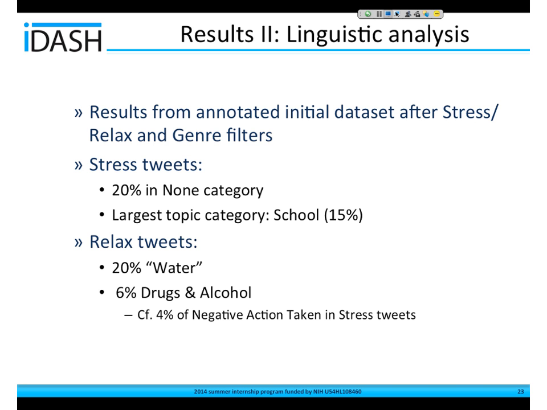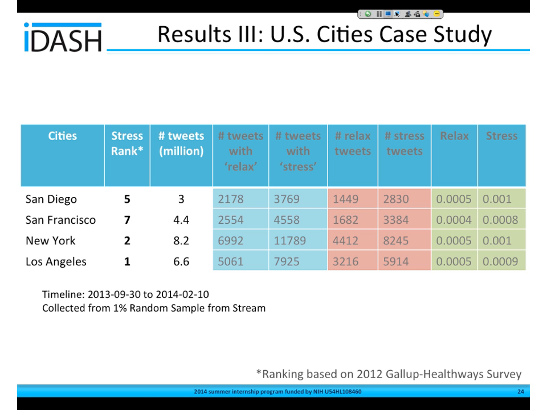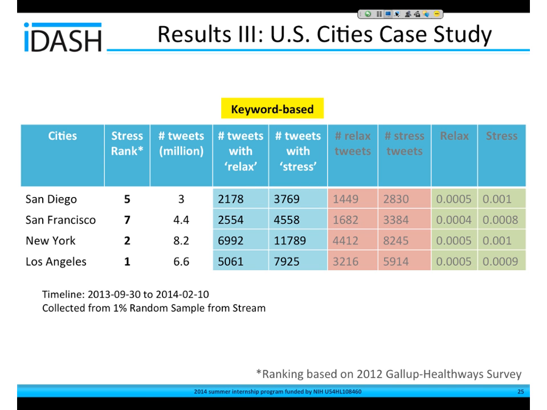So if we can, we just got a new data set on U.S. cities, and they were picked by their stress ranking in the U.S. So this was based on a 2012 Gallup poll. But we see that San Diego is actually the number 5th stress city, which I thought was interesting. And there were several million tweets per city. And first what we did was we used a keyword-based search to just find any tweets that had a mention of stress or relax in them.